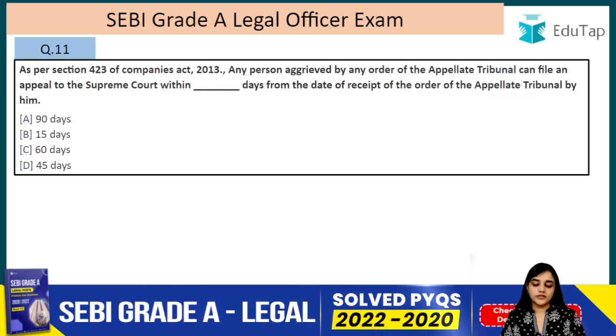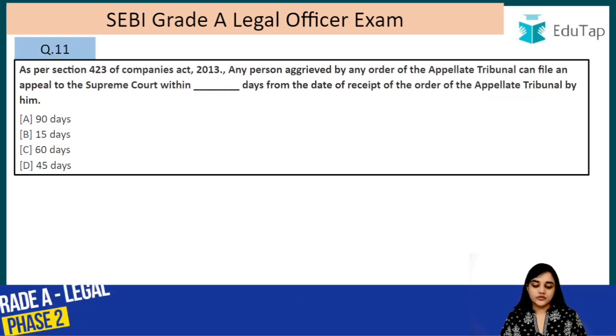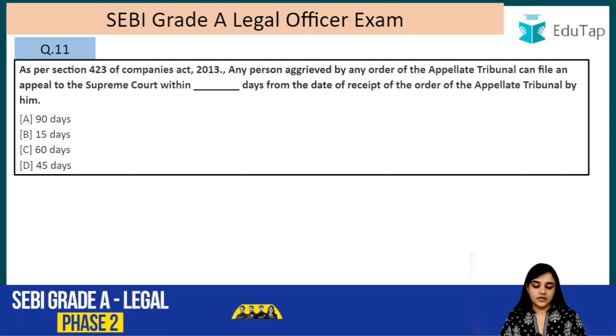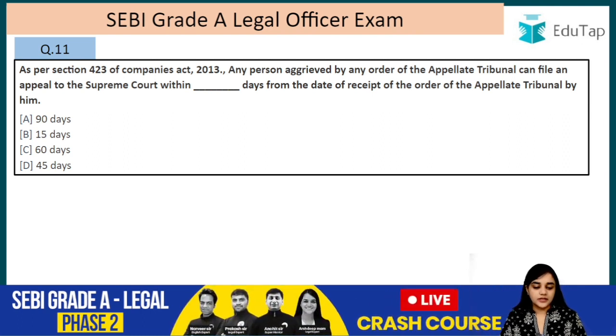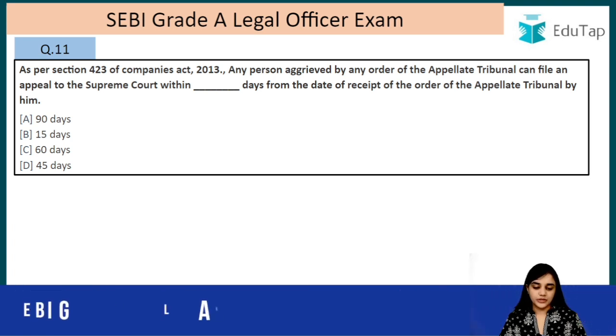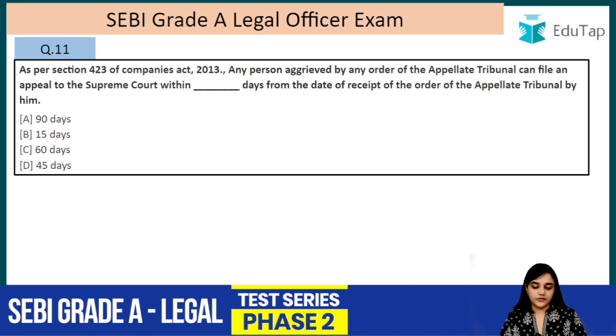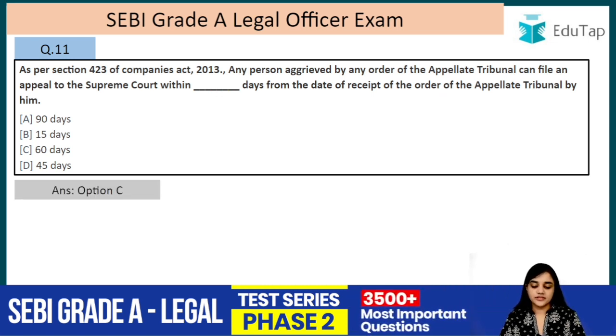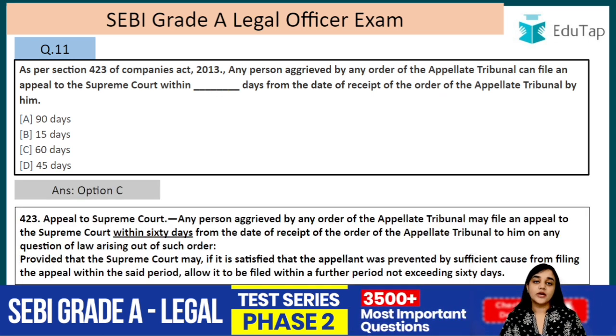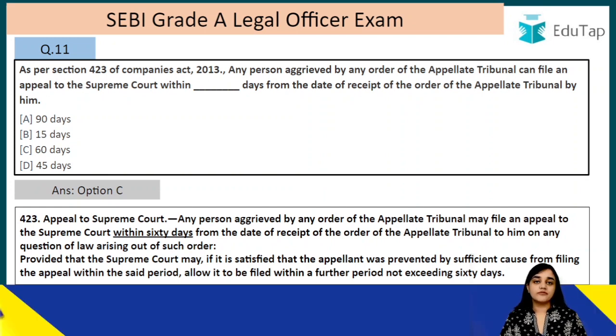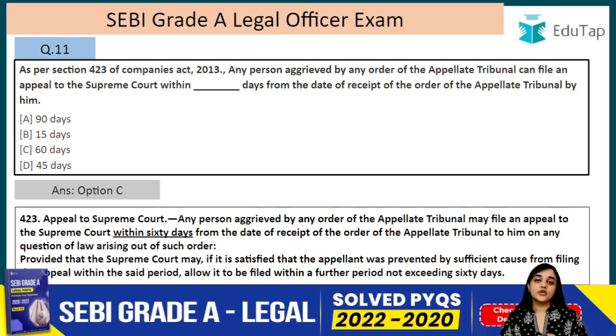Alright, moving on, question number 11. As per section 423 of the Companies Act 2013, any person aggrieved by any order of the appellate tribunal can file an appeal to the Supreme Court within dash days from the date of receipt of the order of the appellate tribunal by him. So the answer to this question is C, that is 60 days, right? If you are moving from NCLT to NCLAT, 45 days has been given, and if you are moving from NCLAT to the Supreme Court, 60 days has been provided, right?